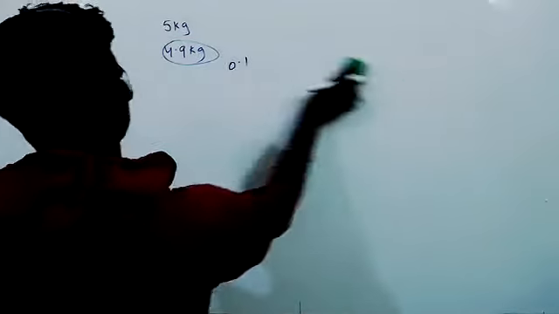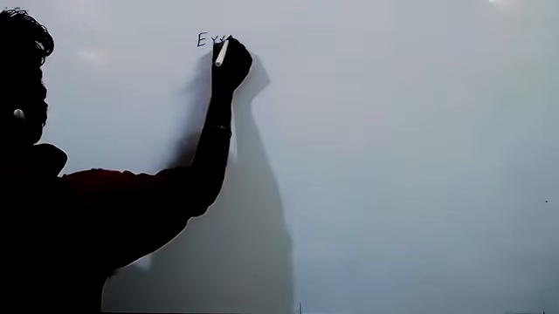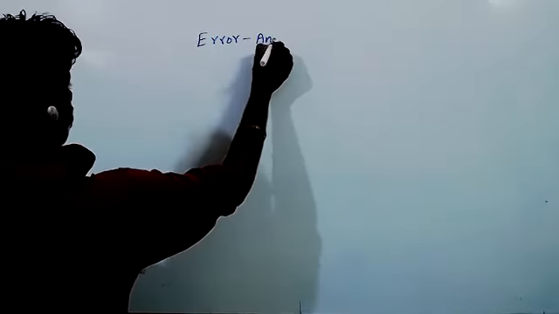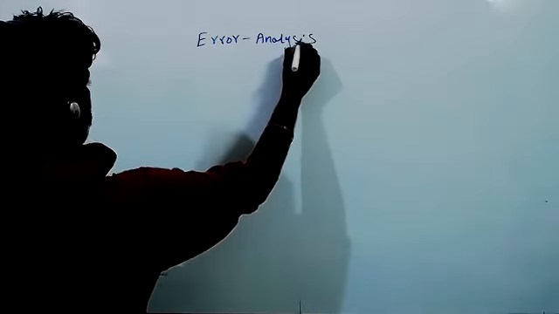See once, types of errors now. Error analysis.